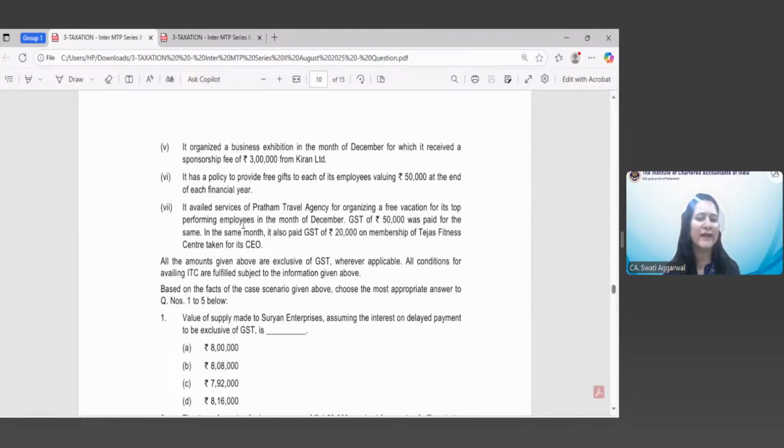So I'm giving you a hint. Section 17, subsection 5 of the CGST Act 2017 has been attracted.